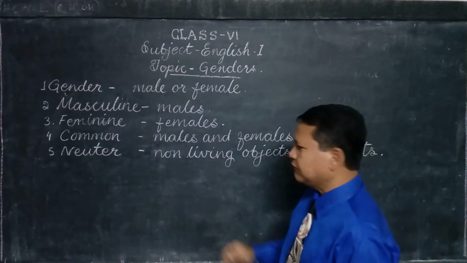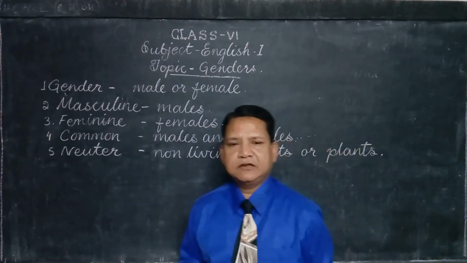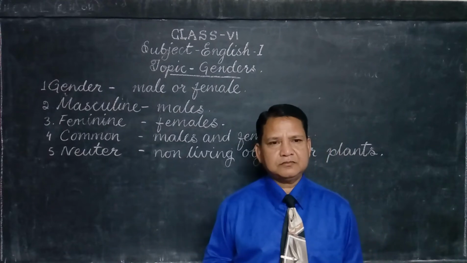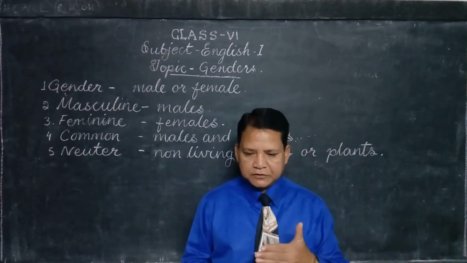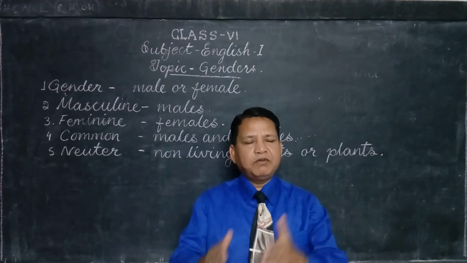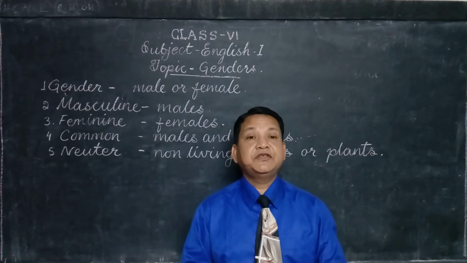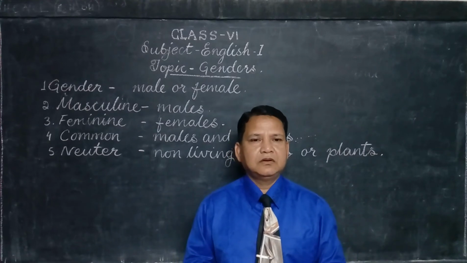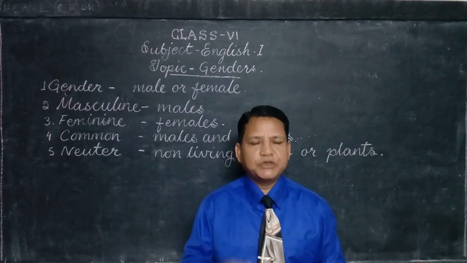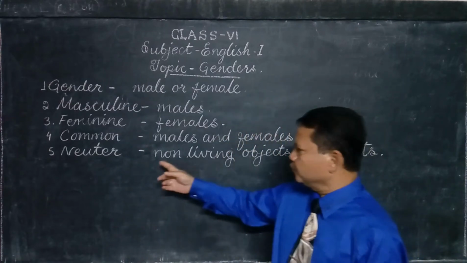Next, you can take the example of your school bus. School bus. It is driven by an engine. It moves from one place to another. It carries passengers. But it is not a living thing. It is an object. So it is a neuter gender.